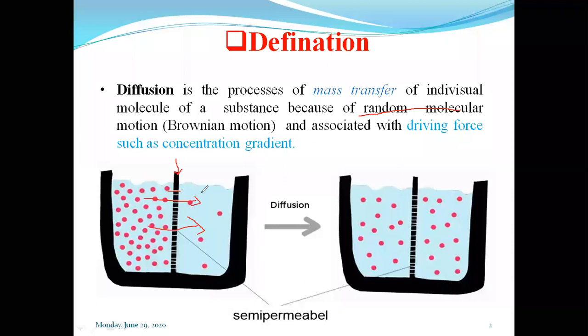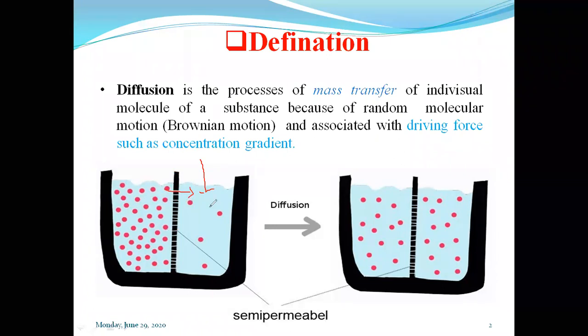That is the receptor phase. Another way to say it: as it has the higher concentration, it is capable of donating the molecules, so we can say it is a donor compartment. And as this compartment is receiving the molecules, accepting the drug molecules, we can say it is a receiver compartment or acceptor compartment.